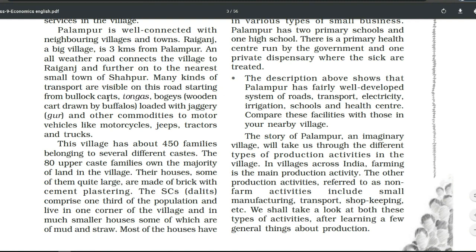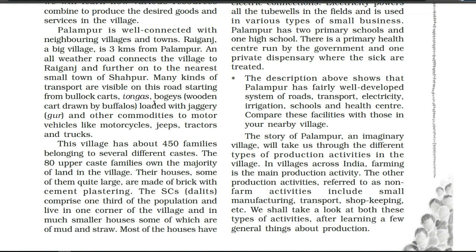And what is the meaning of bogies? A wooden cart drawn by buffaloes, loaded with jaggery, which in Hindi we say gur, and other commodities, to motor vehicles like motorcycles, jeeps, tractors and trucks. So under this para we are going to understand that Palampur village is well connected with the other neighboring villages and towns, just like Raiganj and Shahpur.